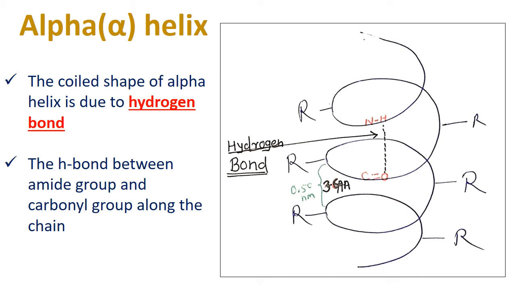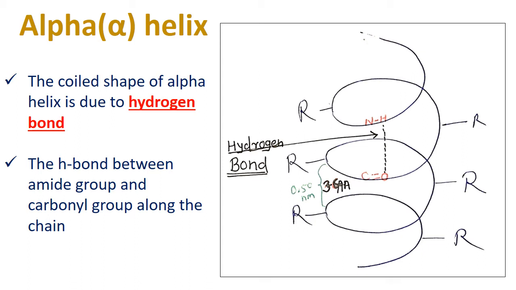First we will see the alpha helix. In alpha helix, hydrogen bonding formations occur in a single linear chain. In a single polymer chain, there is hydrogen bonding formation. Hydrogen bond means the bond between hydrogen and oxygen. Here what happened in the same chain, in the primary linear chain, that is a simple chain,